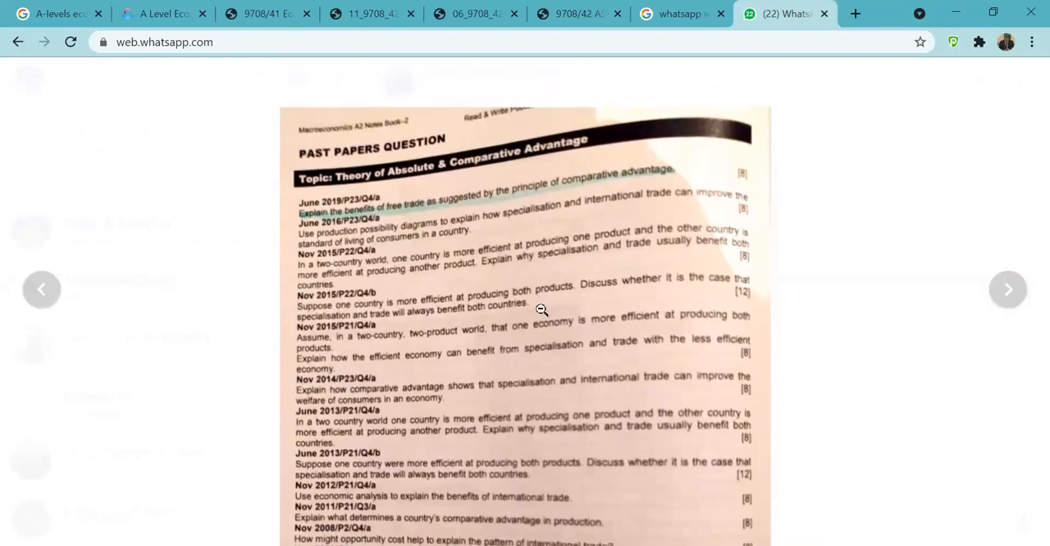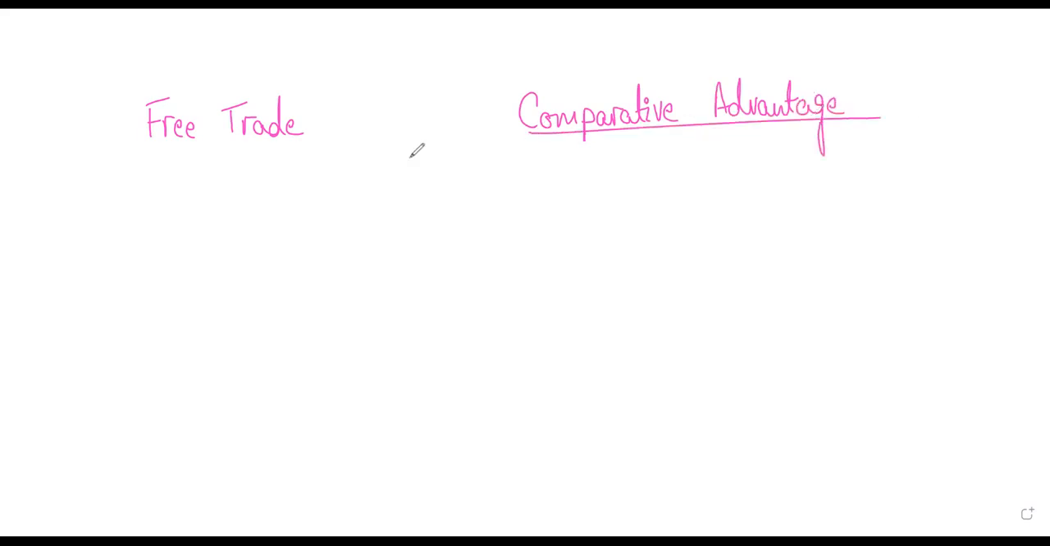So the first thing that you have to do, as I've always told you, is that at the start of the question, you have to give the definition of the keywords that are used in the question. In this case, there are two keywords: what is free trade and what is comparative advantage. Free trade is a relatively easier term. It means countries are trading among themselves without any trade barriers, like tariffs and quotas. So free trade is free movement of goods and services without any trade barriers.